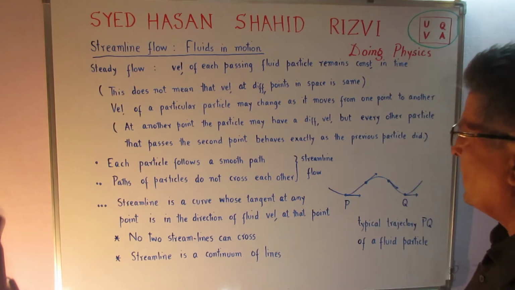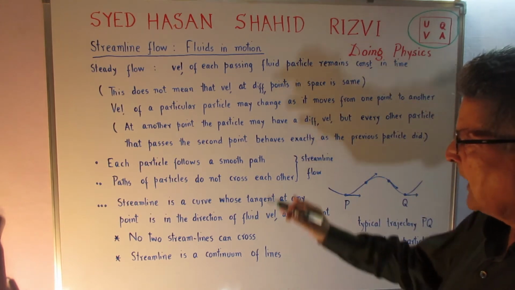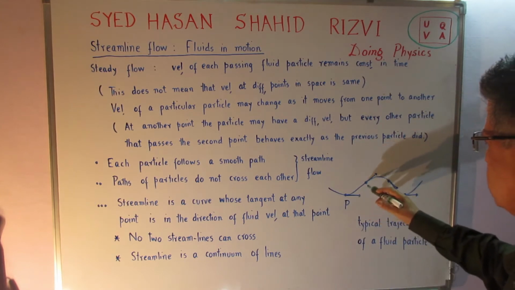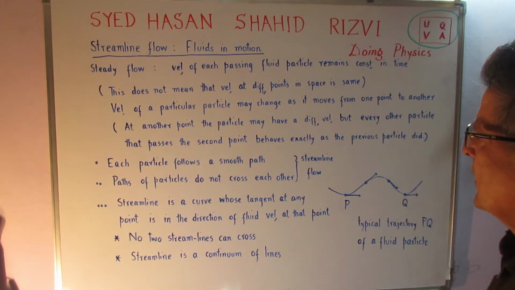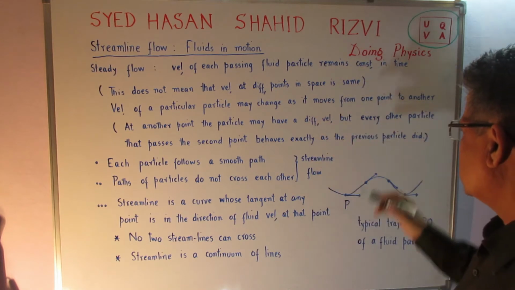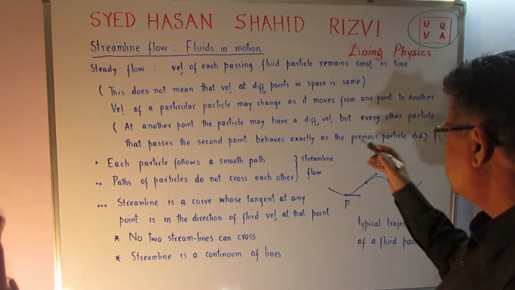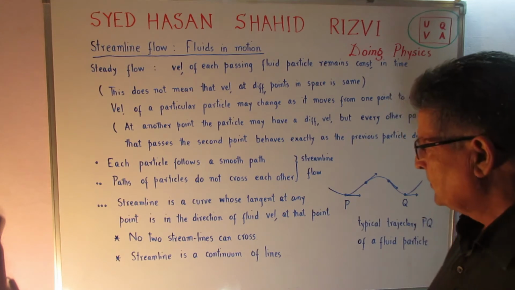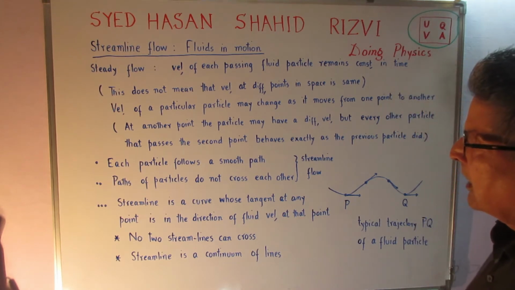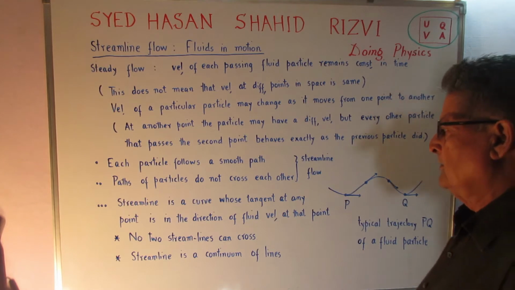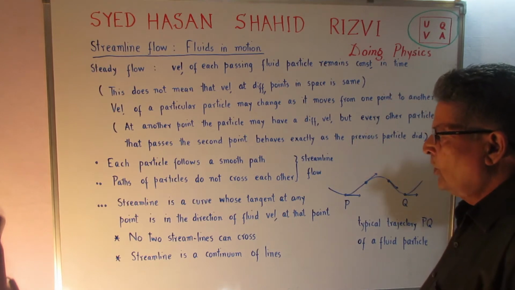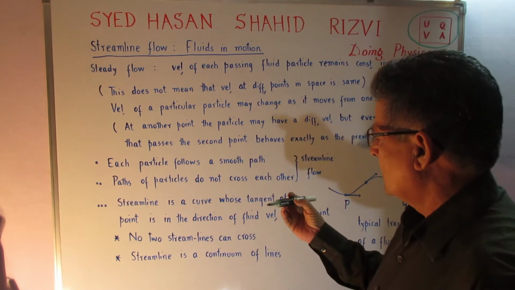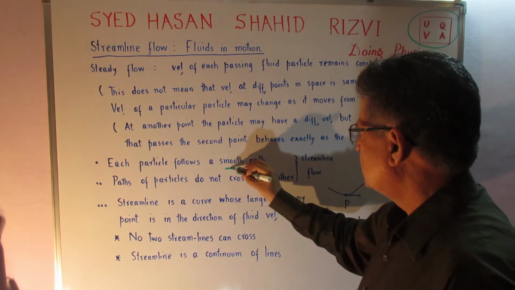But every other particle that passes the second point behaves exactly as per the behavior of the previous particle. Okay. The same behavior is followed by each particle, and in doing so, each particle follows what we call a smooth path.